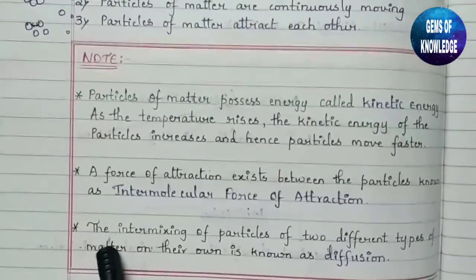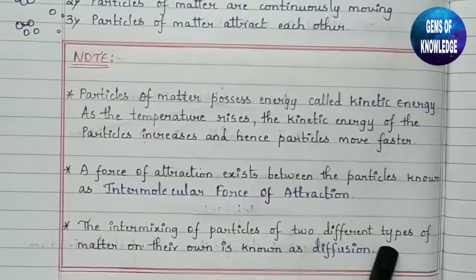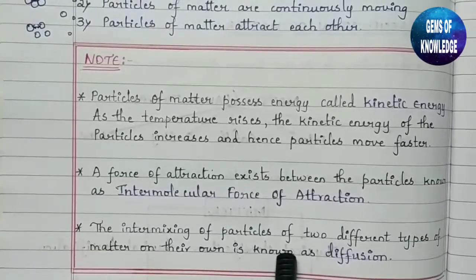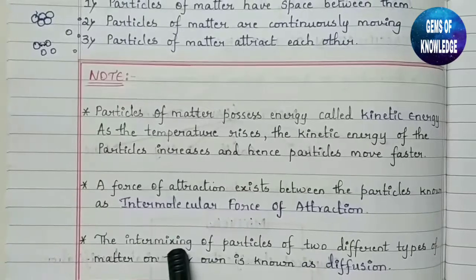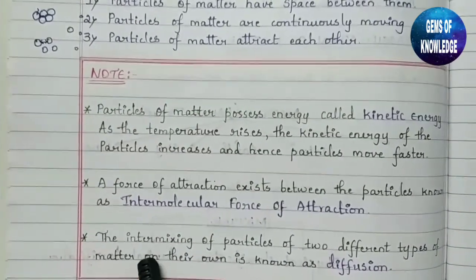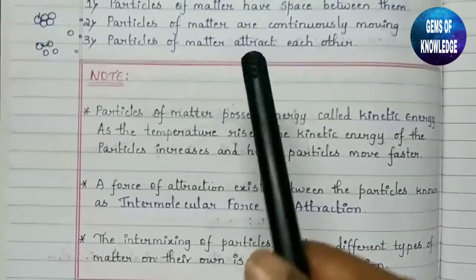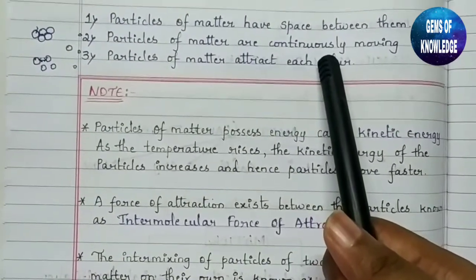Okay, next, the last point here. The intermixing of particles of two different types of matter on their own is known as diffusion. So when two different types of matter mix, that is nothing but diffusion. This is related to the second point, that particles of matter are continuously moving.